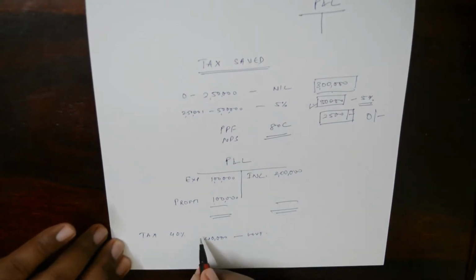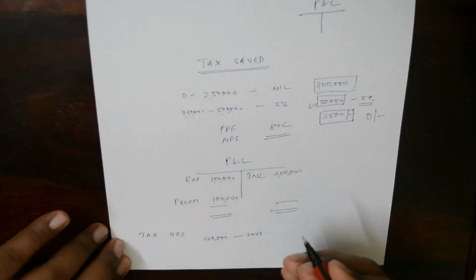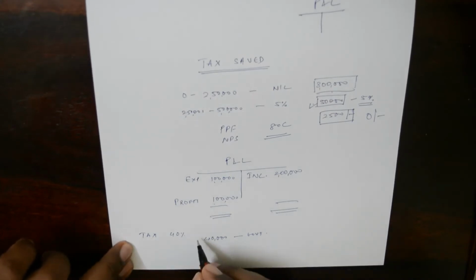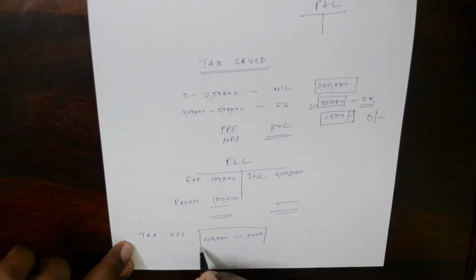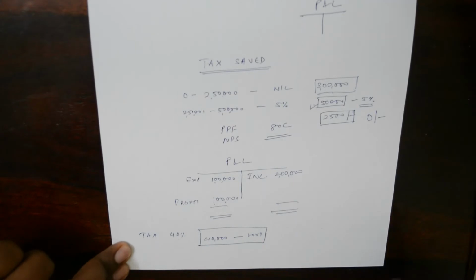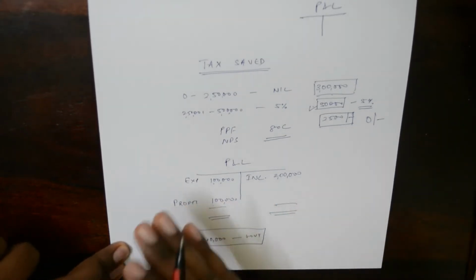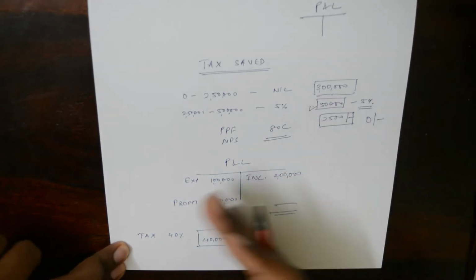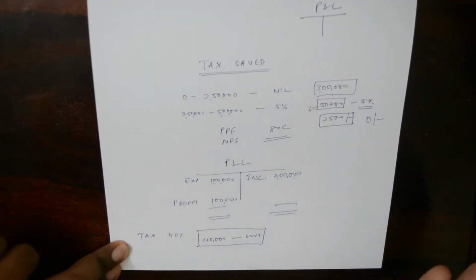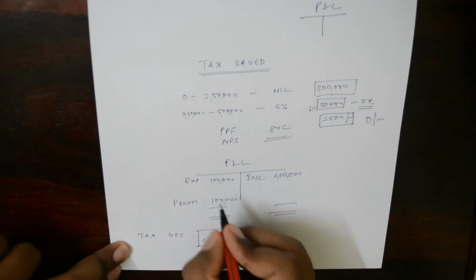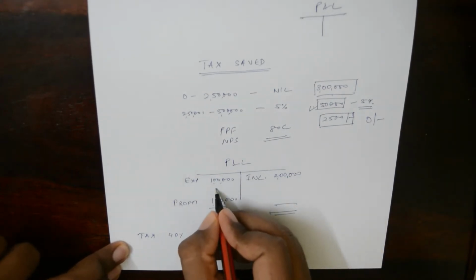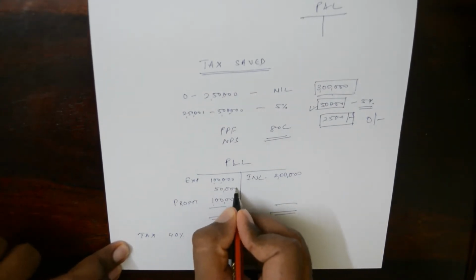Now suppose this same person came to you, a tax consultant, and said, I don't want to pay this much tax to the government. What you would have said is, try to expand your business, invest in something, buy a machine or buy land or increase your expenses. So now you have increased your expenses to 50,000.